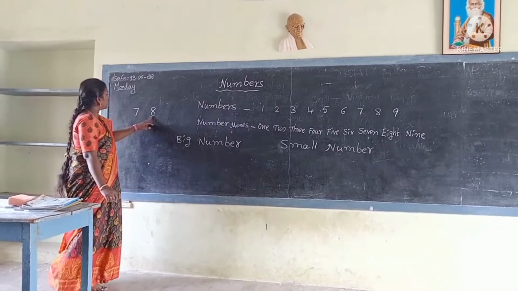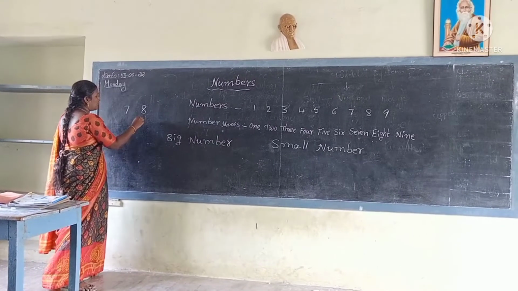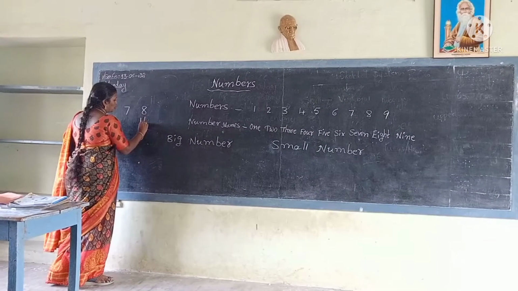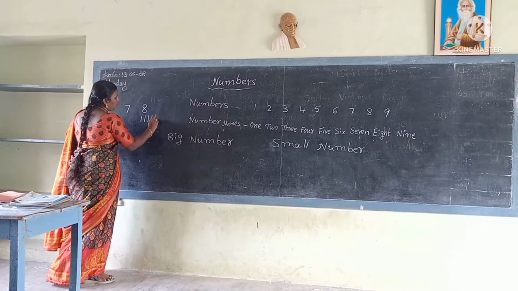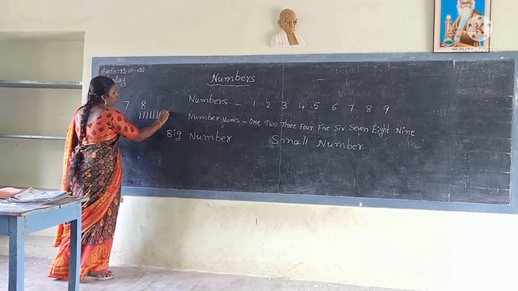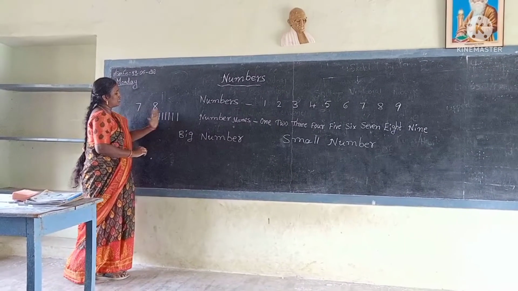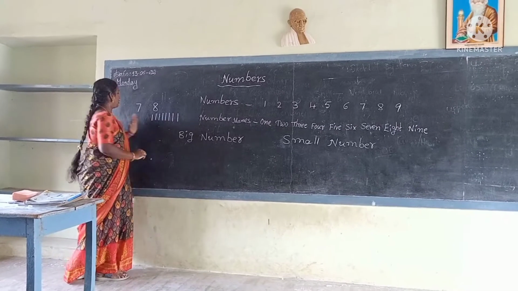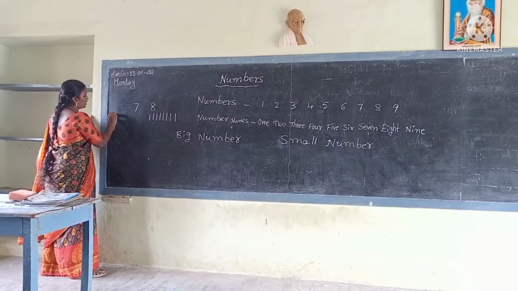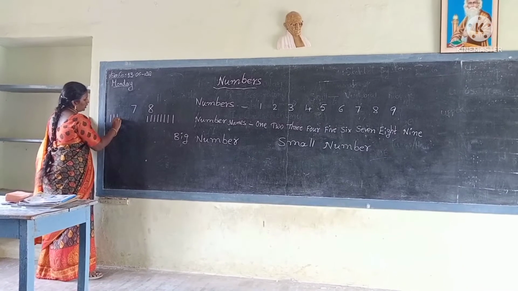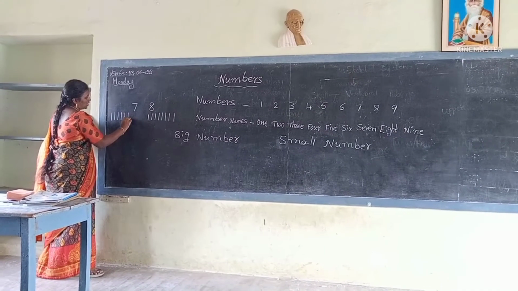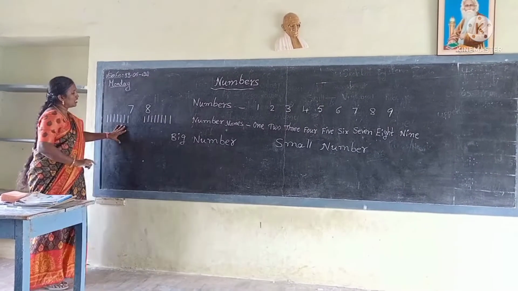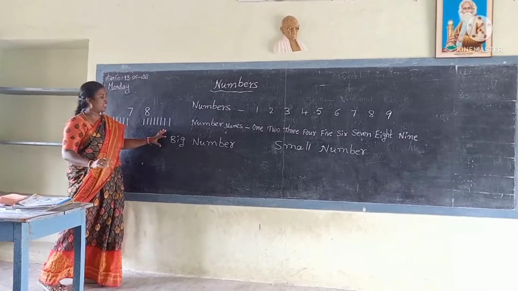See, which is the big number? Here, suppose I draw sticks. 1, 2, 3, 4, 5, 6, 7, 8. Here 8 has 8 sticks. How many sticks does 7 have? 1, 2, 3, 4, 5, 6, 7. Here 7 sticks and here 8 sticks are there.